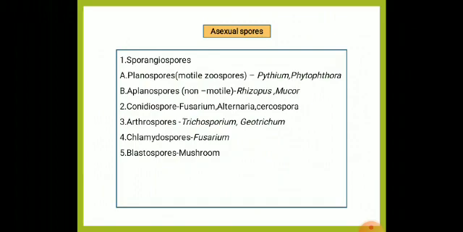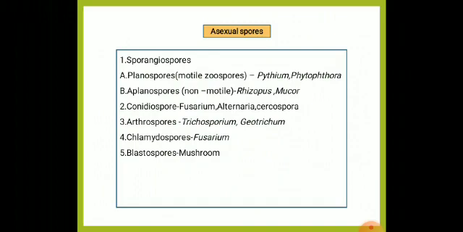Just remember plane, which will be flying or moving. So a zoospore will move like that. Aplanospore means the spores which are non-motile and can't move. These aplanospores are produced in oomycetes like Pythium and Phytophthora, and aplanospores in Rhizopus and Mucor. And conidiospore will be produced in Fusarium, Alternaria, and Cercospora.